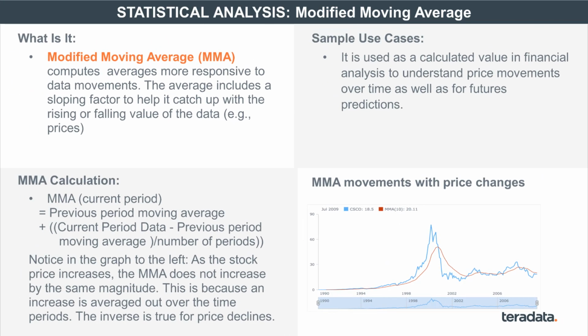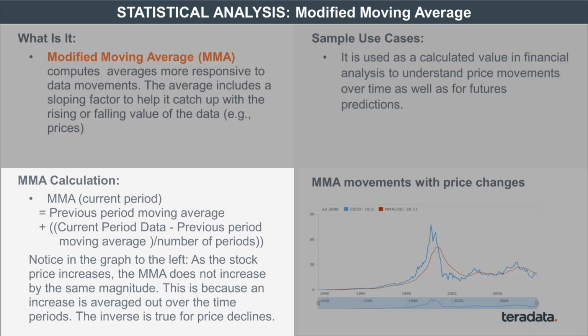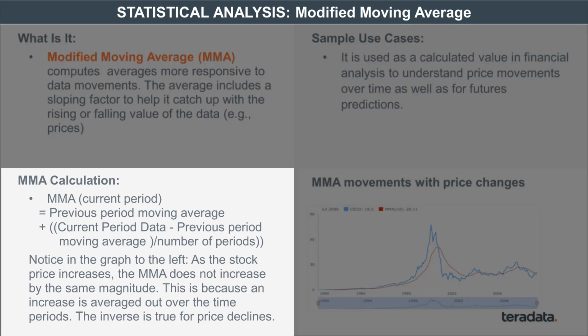And the reason why it trails is because of the MMA. The MMA basically says, if you are increasing in value, I am going to then mirror that increase with the sloping factor to show how it actually changes over time. So you will see the modified moving average moving in tandem in terms of the path, but it doesn't exactly reflect the same magnitude of movement.